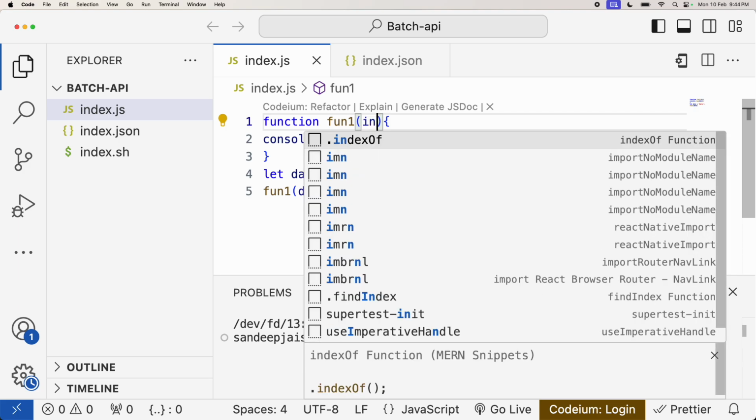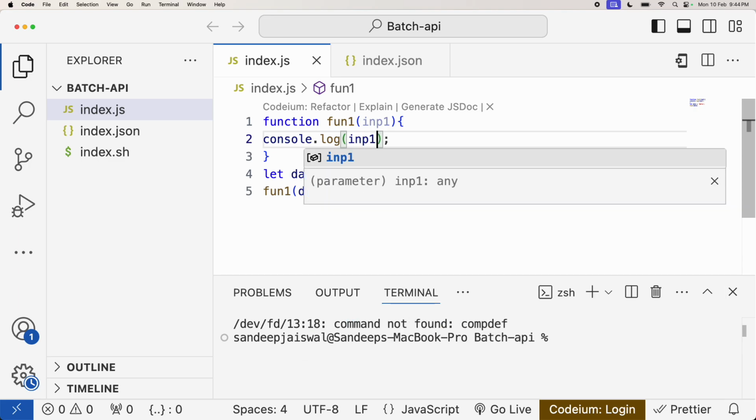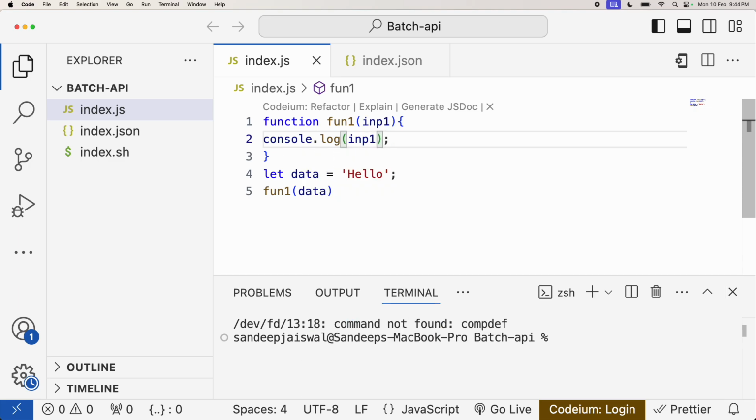So let's suppose it can be imp1, meaning input1. Inside this function the name is imp1, but outside this function the name is data, because it's a different variable handling the data. So this is the way you will pass. This is basically the argument, right?